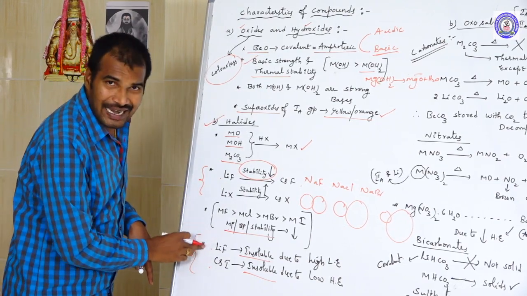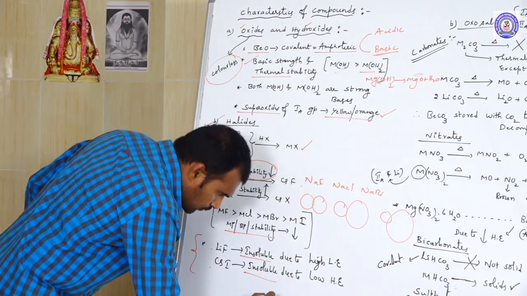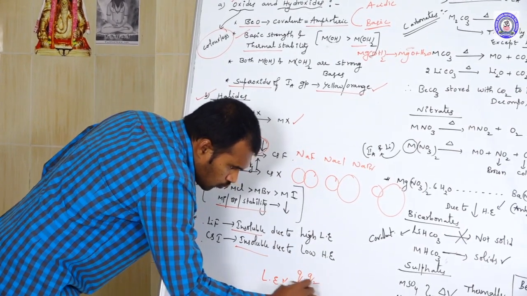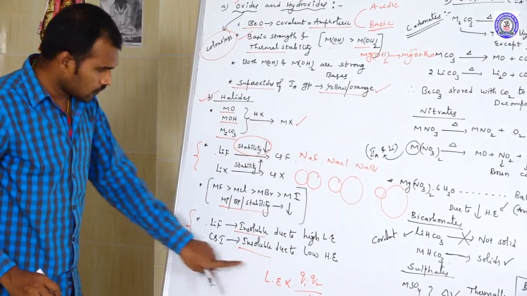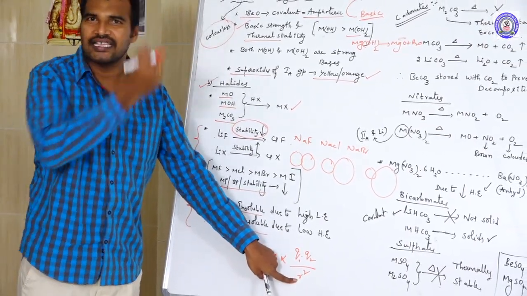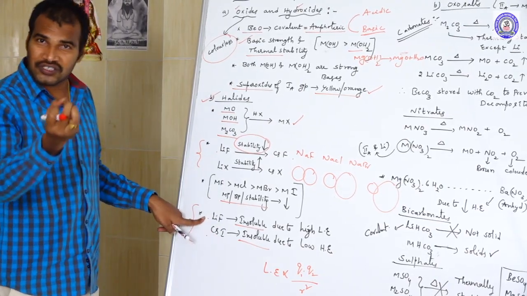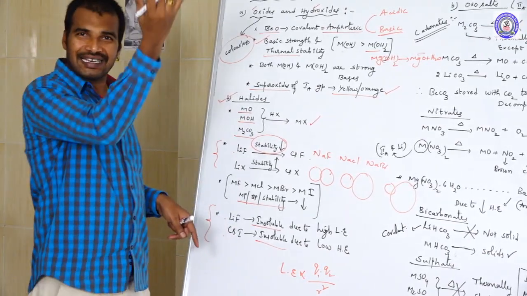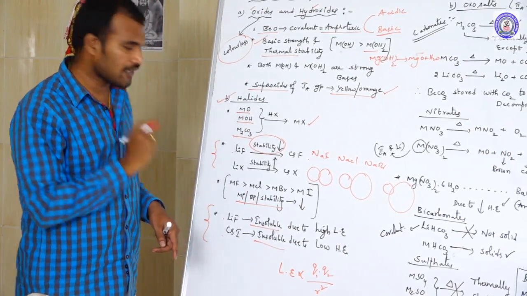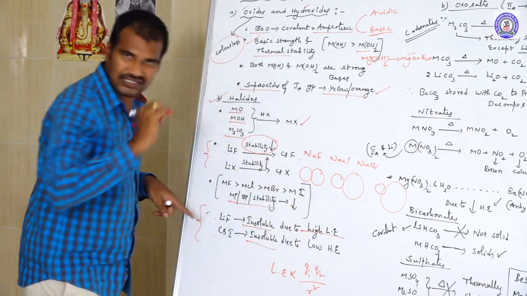As we know, lattice energy is directly proportional to Q1 Q2 by R square, so it is inversely proportional to size. Smaller size means higher lattice energy. Lithium and fluorine both have smaller sizes, so they have high lattice energy. If the lattice energy is more, then the solubility is less. That is why lithium fluoride is insoluble.